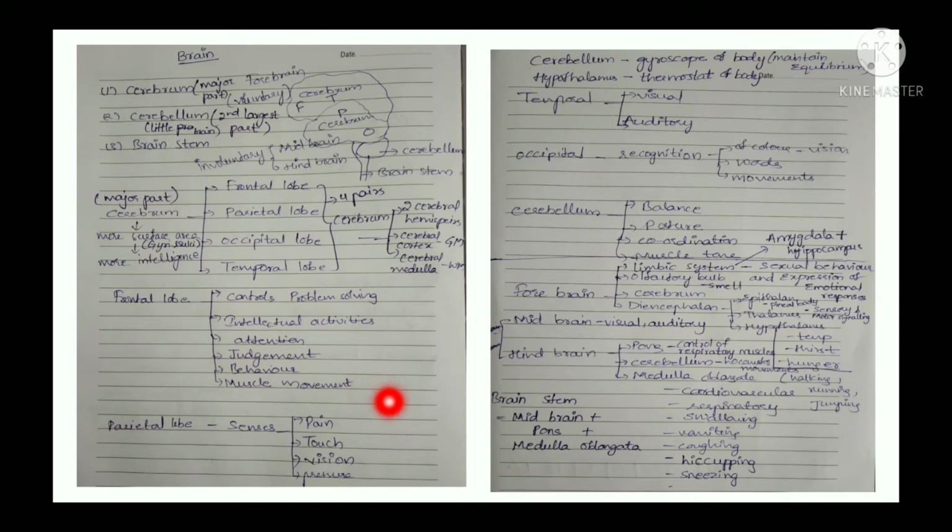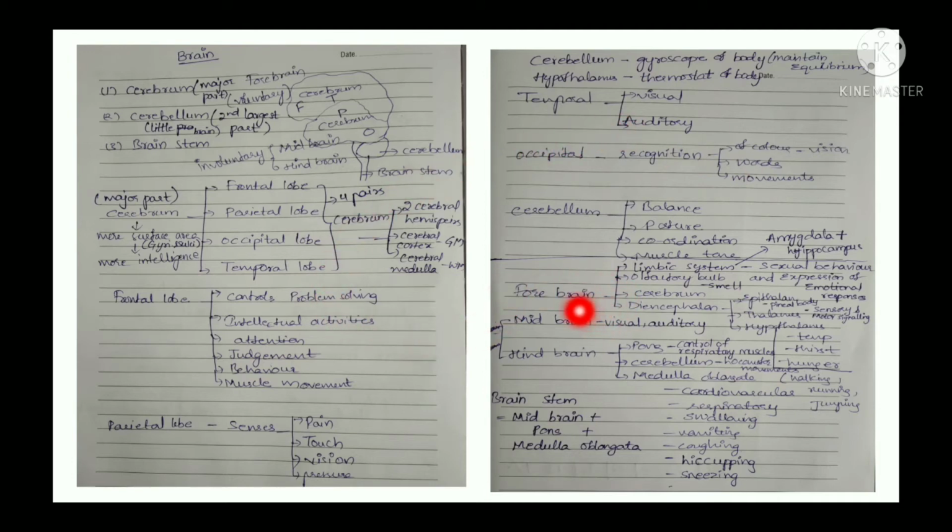The parietal lobe is the place where all senses can be recognized: pain, touch, vision and pressure. And then the temporal lobe, whose functions are visual and auditory. And then the occipital lobe, recognition of colors, words, movements, etc. So these are the functions of the different lobes.